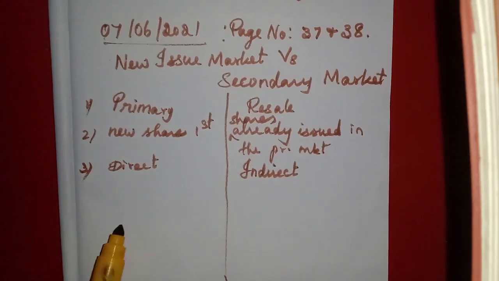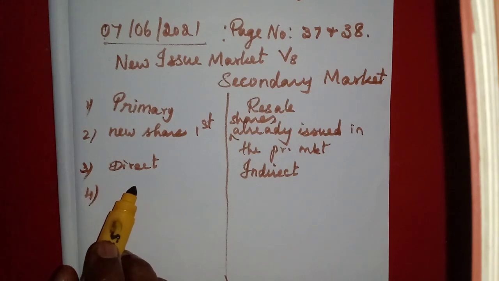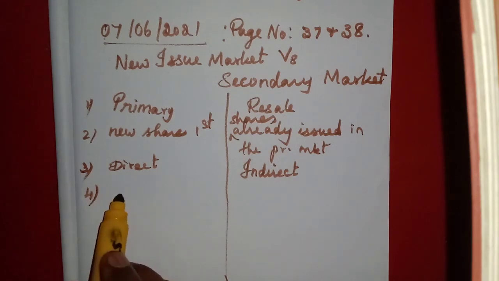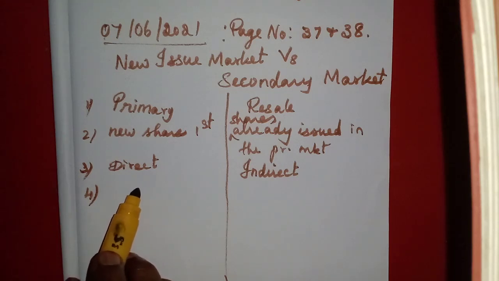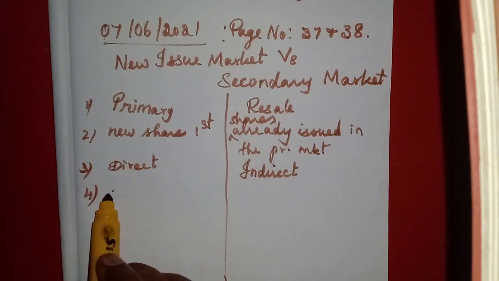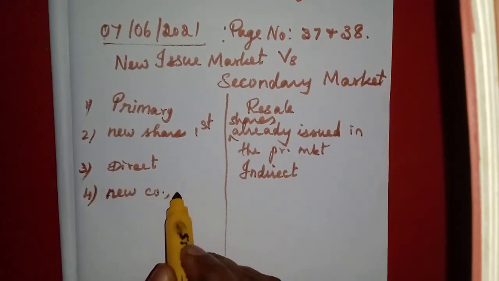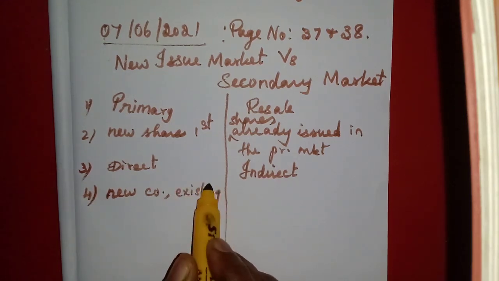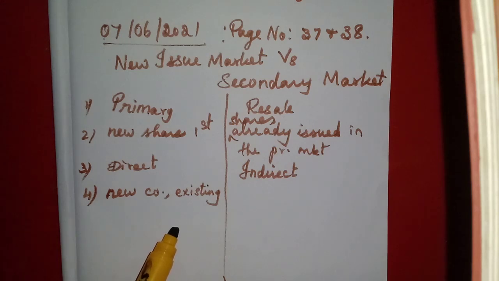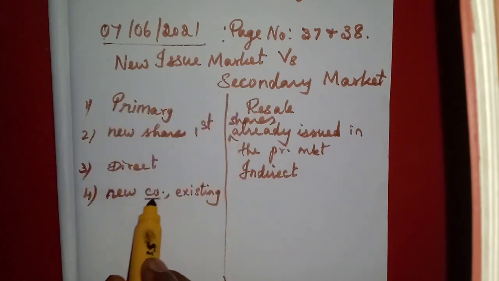And here who is benefiting? Here the shares are issued and either the existing companies or the new companies will be financed. New companies or even existing companies will issue shares. So because of this new issue market, these companies are benefiting.